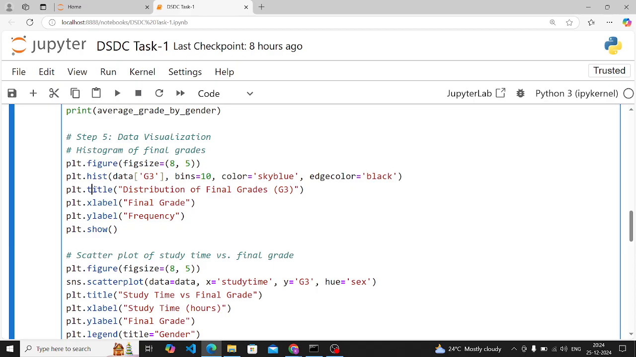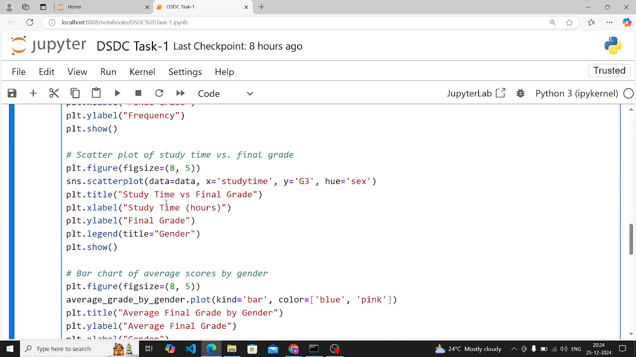Now comes plt.title. This function will set the title name of your histogram. The x and y label functions set the name of your x-axis and y-axis, and plt.show is for showing your results. So this is how you can plot a histogram. For the second visualization, you have to create a scatter plot between study time and final grade G3. The rest of the syntax is the same, except you have to use sns, the seaborn scatter plot. You use the sns.scatterplot function. Data is your data, x is study time, y is G3, hue is sex. This is how you can plot a scatter plot.